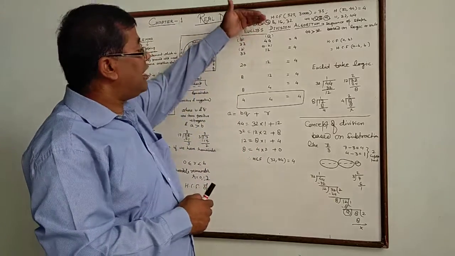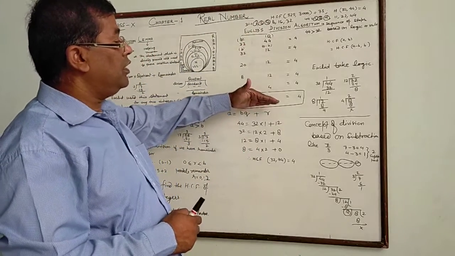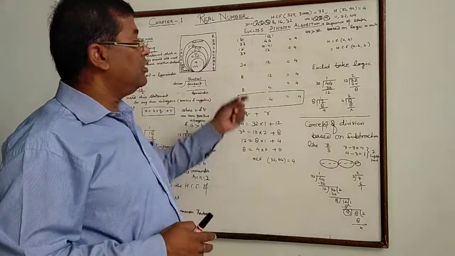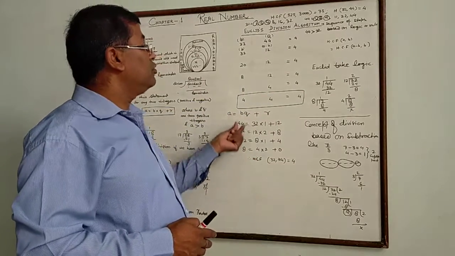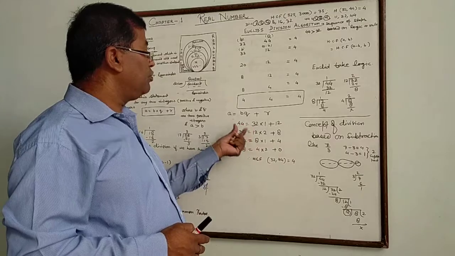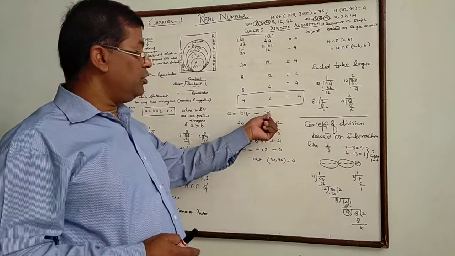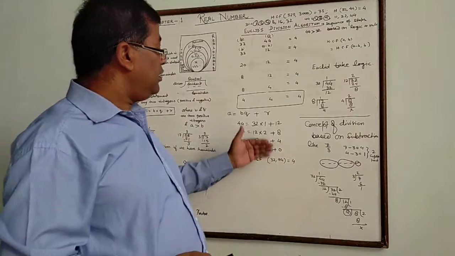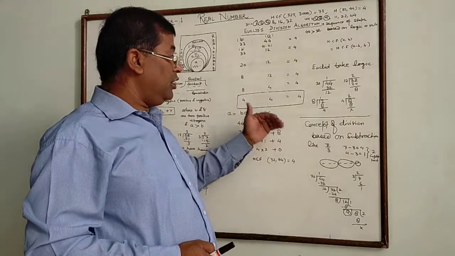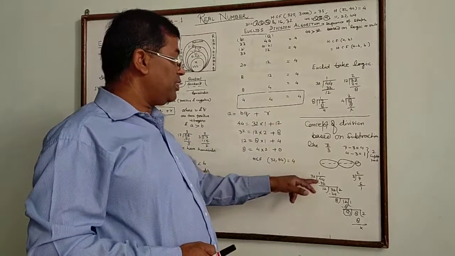This process was used by Euclid, and he used this logic to find the SCF of any two numbers by using a equals BQ plus R, the Euclid division lemma, in this form.